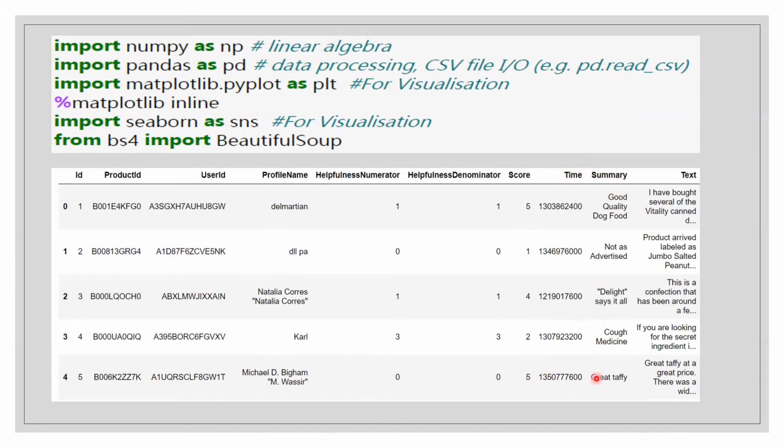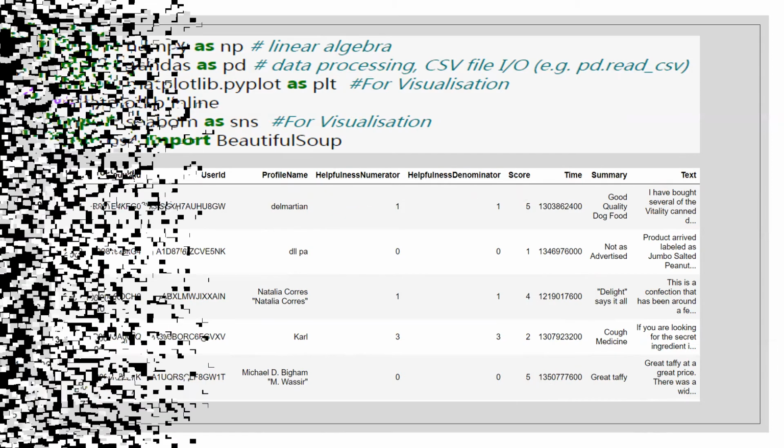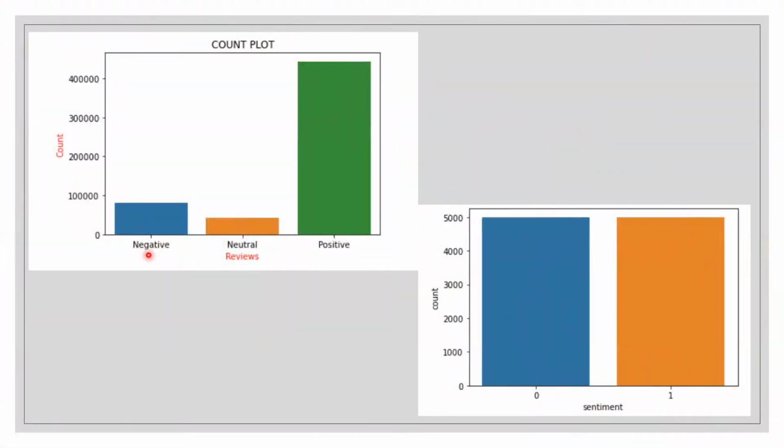Then the time and the summary, which are actually used for classifying based on sentiment, and then we have the text as well. From the whole data set, we consider the score as the dependent variable. All the others needed for sentiment analysis are independent variables. These are from our data set. We have this many negative, this many neutral, and a high number of positive reviews. With this original data set, we pre-processed it and converted it into zeros and ones for training purposes and a better output.